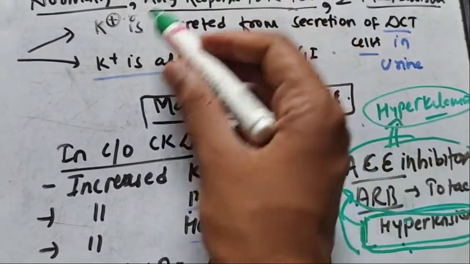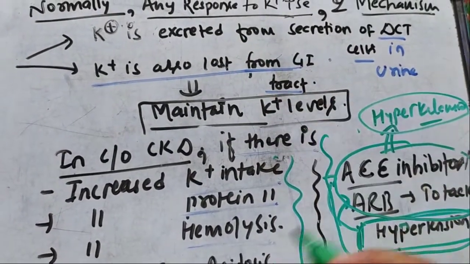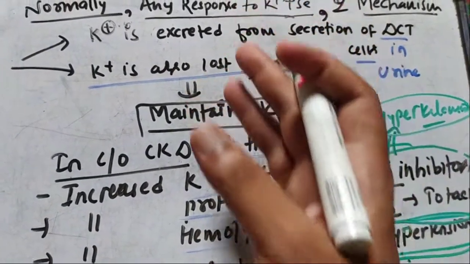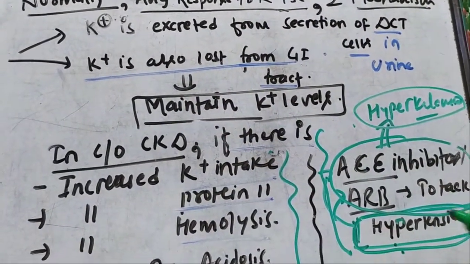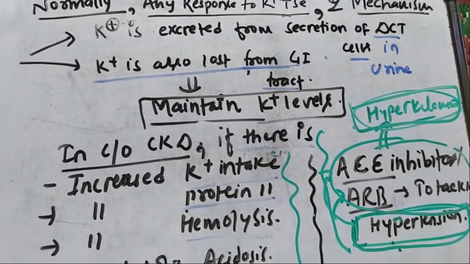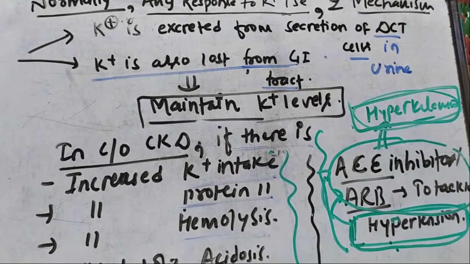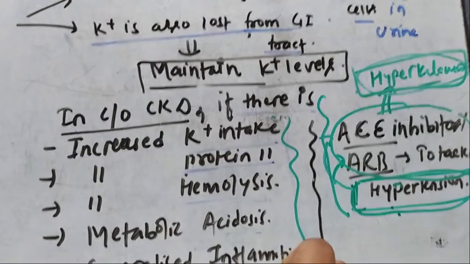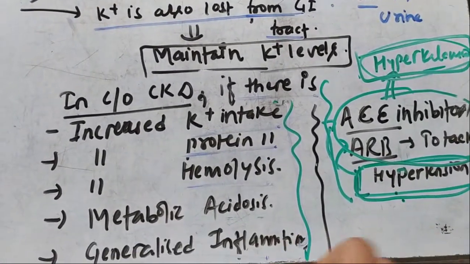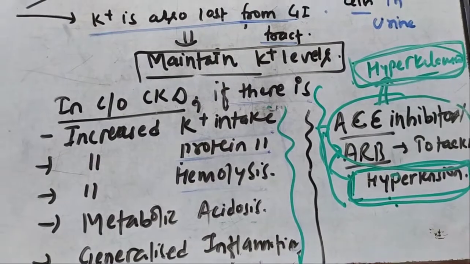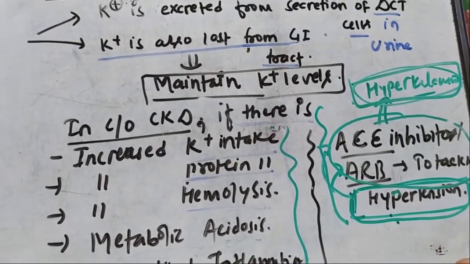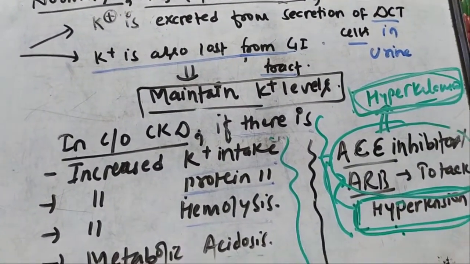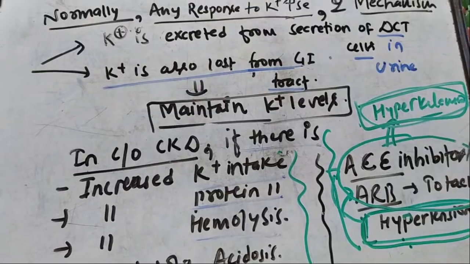They will overcome these two responses, and though these two responses are acting, the potassium level cannot be maintained and will ultimately result in hyperkalemia. So you can see that the intake of an ACE inhibitor or ARB results in hyperkalemia, as do conditions developing in the CKD patient like metabolic acidosis, and as we know CKD is a generalized inflammatory state. And if there is any increased potassium intake, protein intake or hemolysis, then these conditions all lead to hyperkalemia.